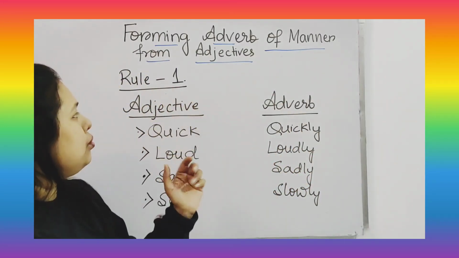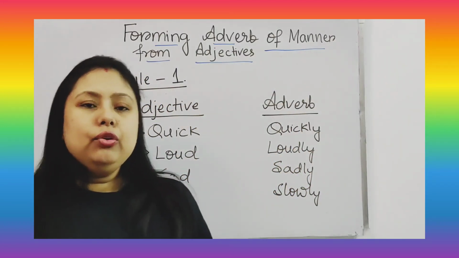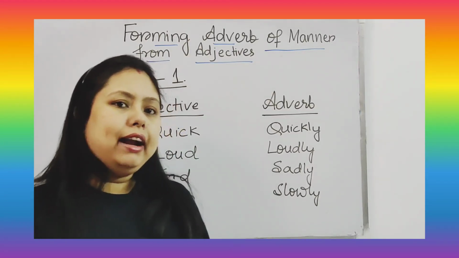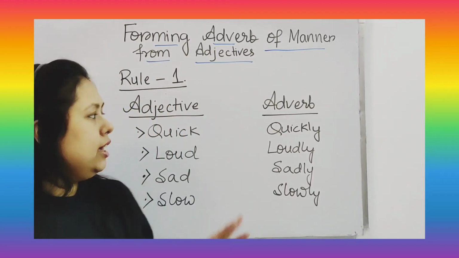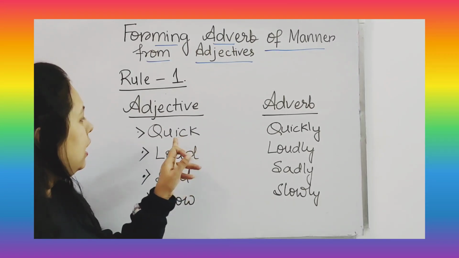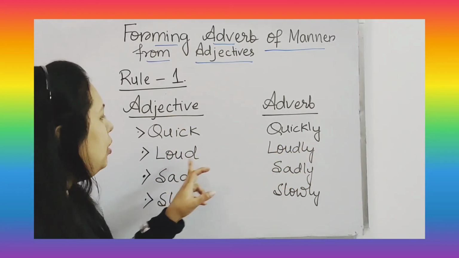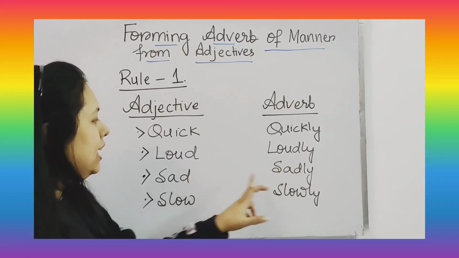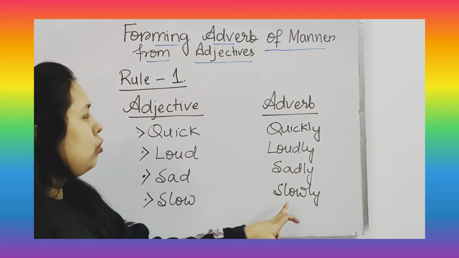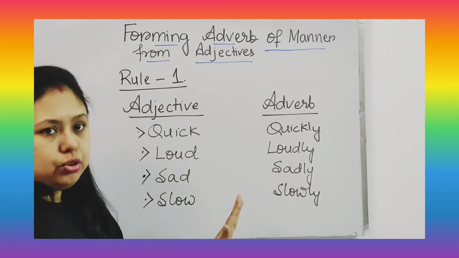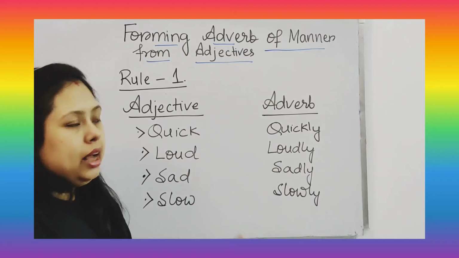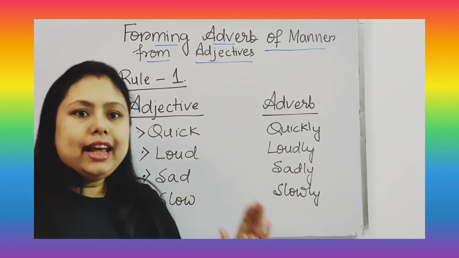The first rule, as we all know, is that we can form adverbs by adding ly. Like here you can see, the adjective quick becomes quickly, loud becomes loudly, sad becomes sadly, slow becomes slowly. This is the first rule, which is very common. Now we will move on to the next rule.